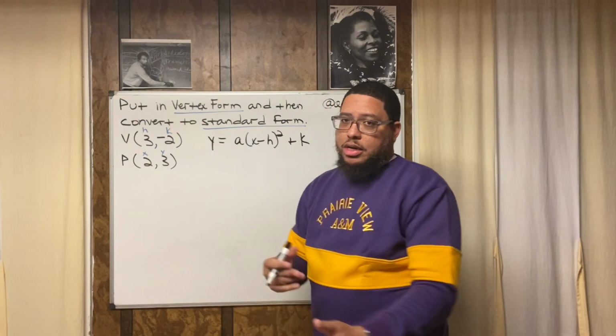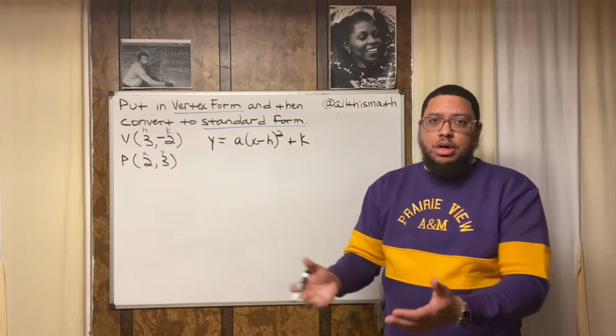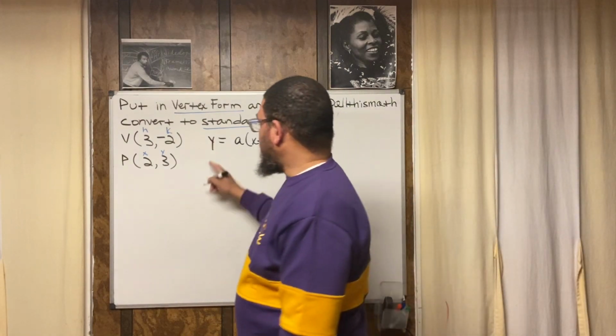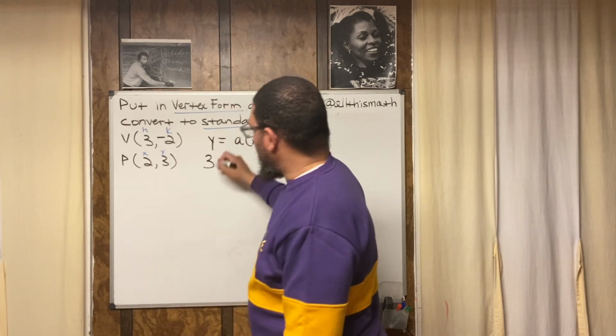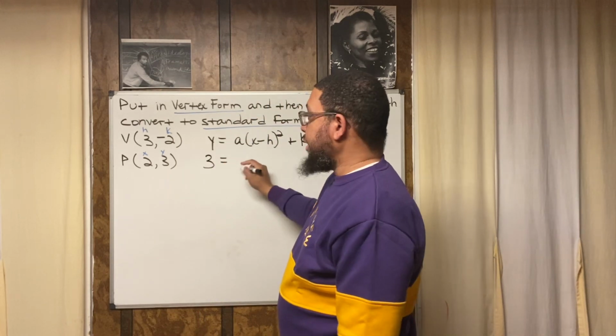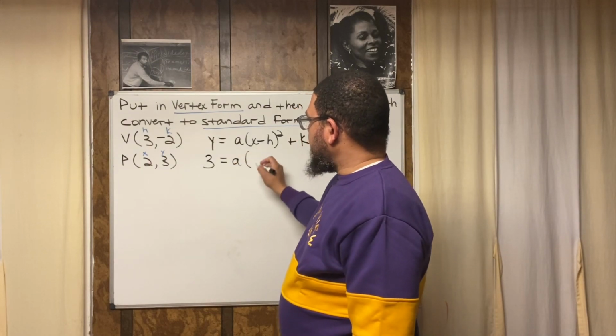You're going to plug in every number that you know, and then because a is the only variable that you don't know, we're going to solve for that. So my y is 3. So I'm going to rewrite this equation. I'm going to replace y with a 3. Bring my equal sign down. I don't know what a is, so I'm going to write a again. Then I write my parentheses. I know what x is.